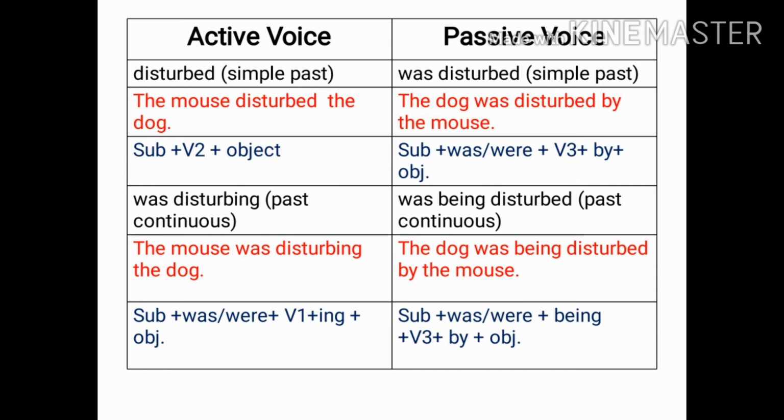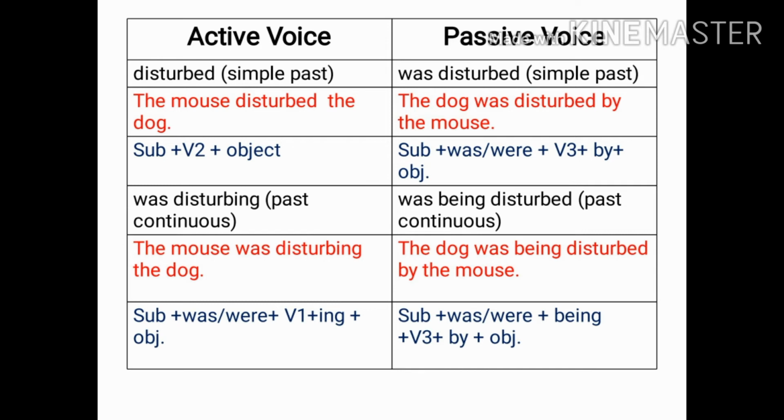And if the verb is in simple past, how will you change it into passive voice? The mouse disturbed the dog. The dog was disturbed by the mouse. So in active voice, it is subject plus second form of verb plus object. And we change it into passive. It becomes subject plus was/were plus third form of verb plus by plus object.